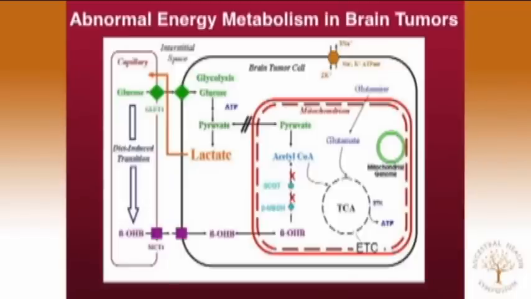When we look at the energy problems in brain cancer, in fact, most cancers for that matter, in the brain specifically, glucose is the primary fuel. It enters through transporters, goes through the Embden-Meyerhof pathway to pyruvate. Pyruvate in normal cells would be fully oxidized in the TCA cycle. Because of the mitochondrial problems in brain tumors and other tumors, pyruvate is fermented to lactate. Lactate goes back into the circulation, goes to the liver, and is converted back to glucose through the Cori cycle. It comes back. This is the vicious cycle we just heard about.